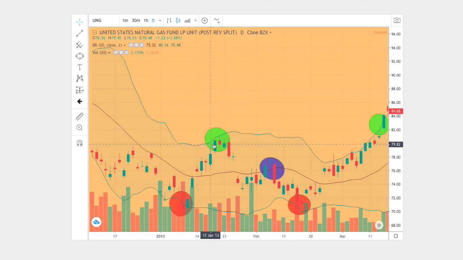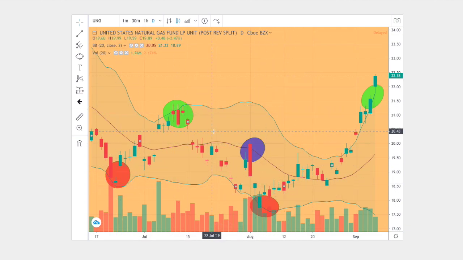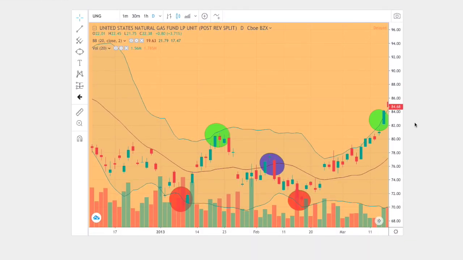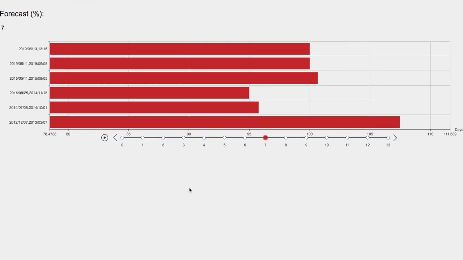So we have about 1, 2, 3, 4, 5 points. We also see 1, 2, 3, 4, 5 points. So there's reason to believe that the trends and patterns are the same. The outcome and forecast should be fairly the same. Again, the trend that we just examined was December 7th, 2012 to March 7th, 2013. And back then, natural gas was up around 7.5%. So we may see natural gas continue to move on higher, possibly hitting the 200-day moving average.